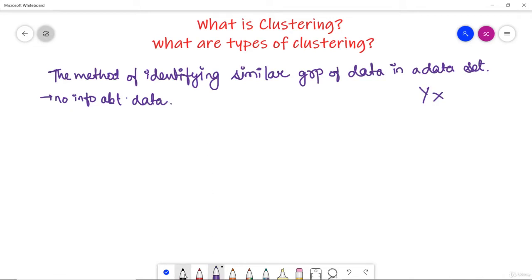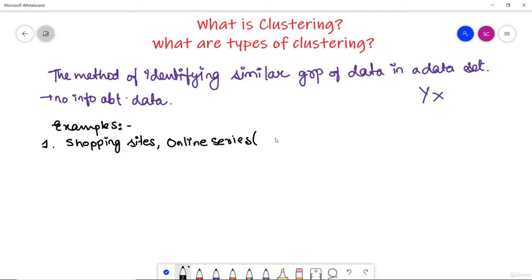Now let us take some examples so that we can understand it more clearly. The very first example is companies such as Amazon, Netflix, or we can say shopping sites, or online series platforms where we watch, such as Netflix, Amazon Prime, and many others.